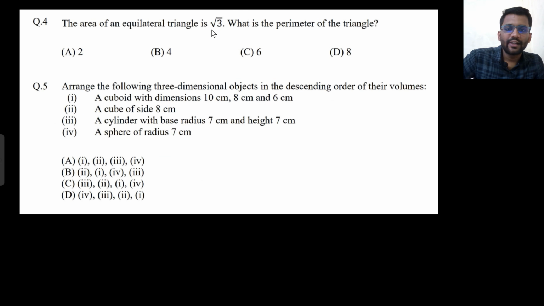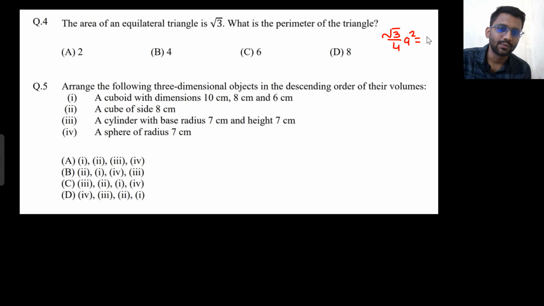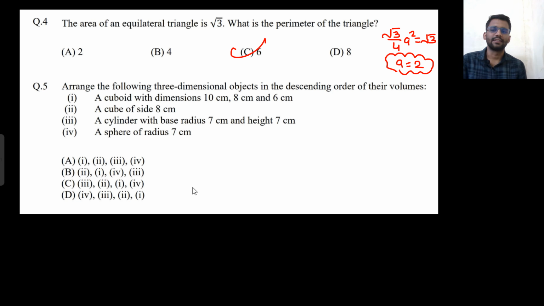The area of an equilateral triangle is root 3. What is the perimeter of the triangle? Area is root 3. That means root 3 by 4, a square is equal to root 3. That means a is equal to 2. What would be the perimeter? 6. 2 into 3, 6.